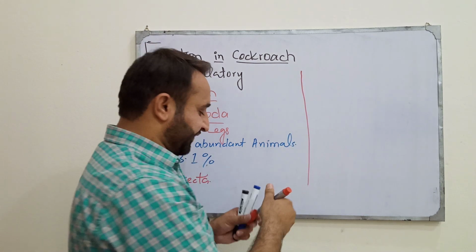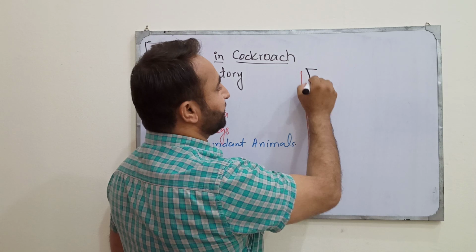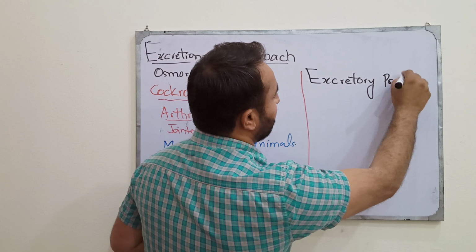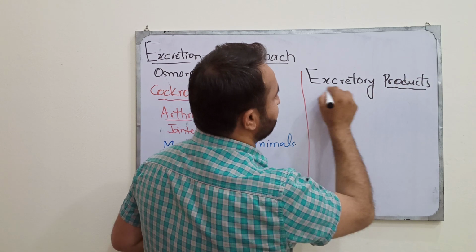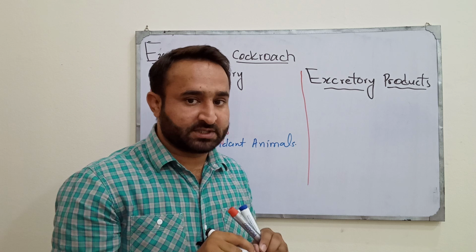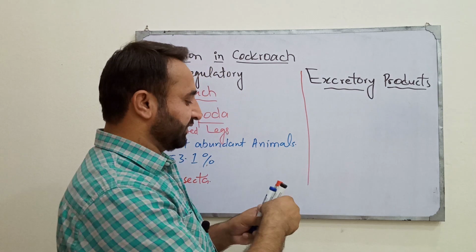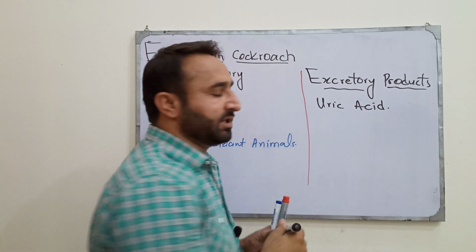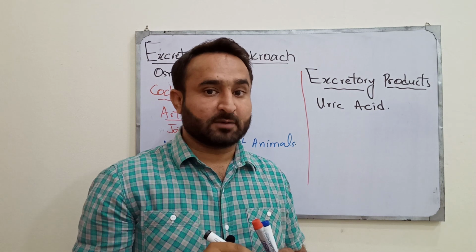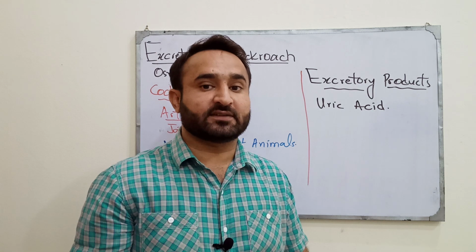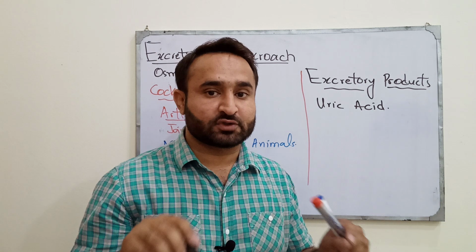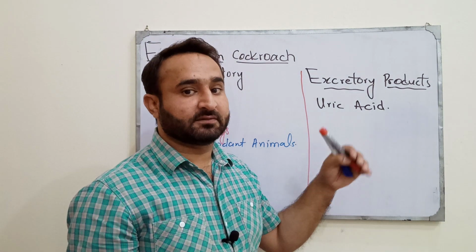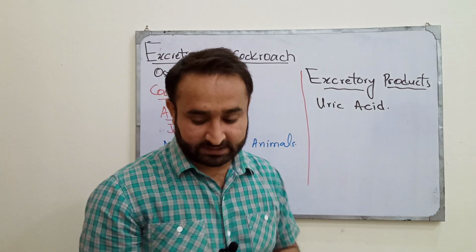What are the excretory products in cockroach? As cockroach lives on land and has the least water availability, the nitrogenous waste which is removed in them is uric acid. Because uric acid requires the least amount of water to be removed out of the body of a living organism. Other waste salts as well as other waste products are also included in the excretory products.